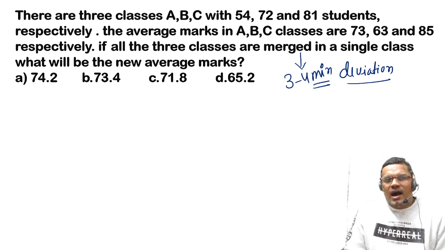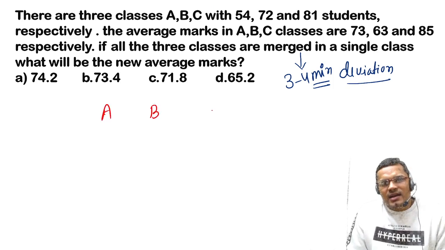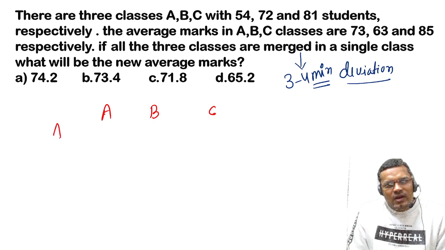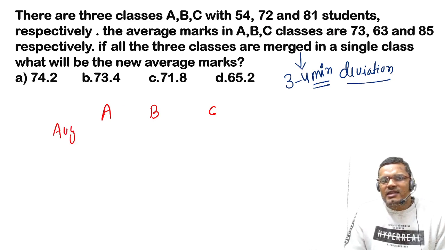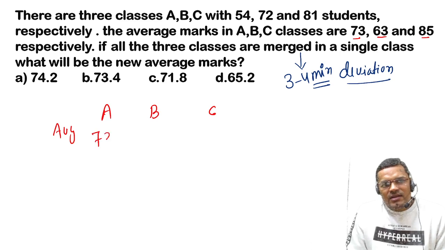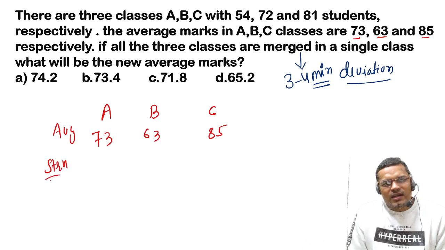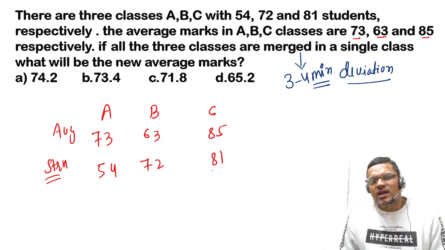So A, B and C are the three classes. And what is the average? The averages are 73, 63 and 85. And what is the strength? The strength is 54, 72 and 81.